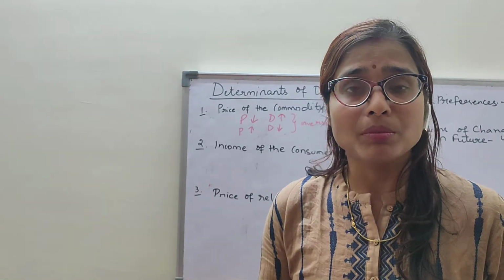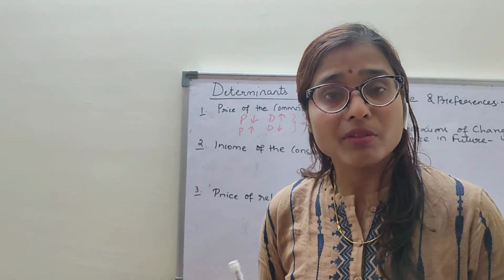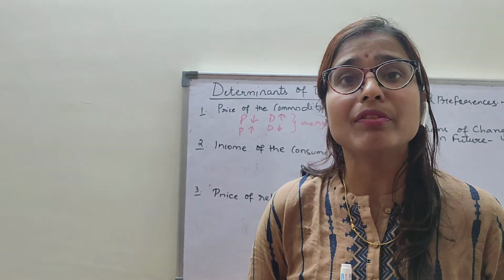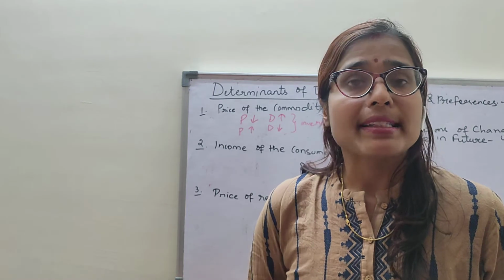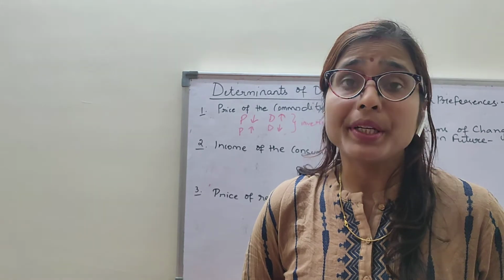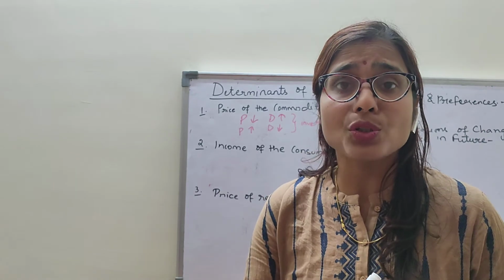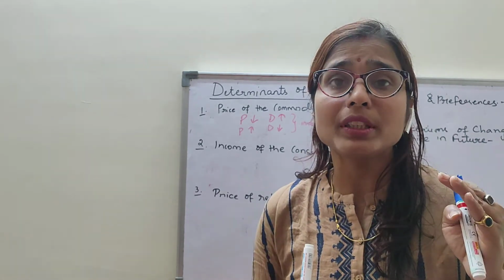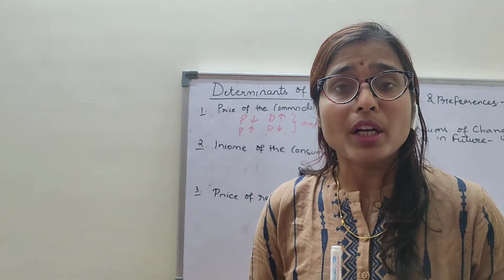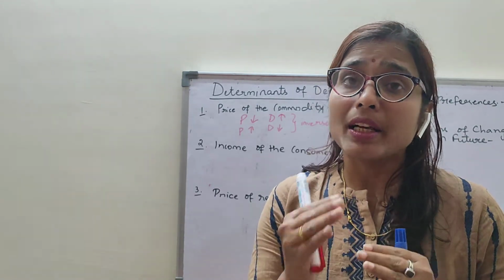With a high level of income, you will go to the showroom to buy a t-shirt. So that is your normal good. With a low level of income, you will go to the footpath to buy that t-shirt. This is your inferior good. Clear? Now another example, if I place beedis or cigarettes. Suppose a consumer wants to buy a beedi or cigarette. With a low level of income, the consumer can afford to buy beedis. This is your inferior good. And with a high level of income, the consumer can buy cigarettes. So this is your normal good. Now the consumer can switch from inferior good to superior good if the income increases.